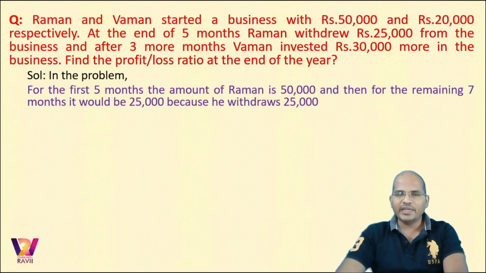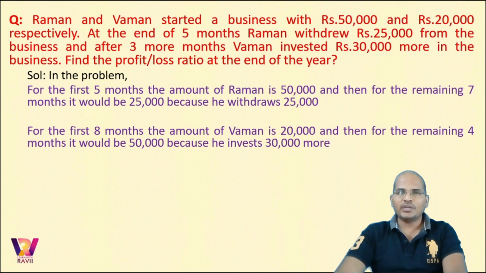So it is clear that for the first 5 months the amount of Raman is 50,000, and then for the remaining 7 months it would be 25,000 because he is withdrawing 25,000, isn't it? Now for the first 8 months the amount of Vaman is 20,000. Stop here. How have we got 8 months? Now read the second line carefully. At the end of 5 months, Raman withdrew 25,000 from the business, and after 3 more months, already we are done with 5, and from that 5, 3 more is 8.